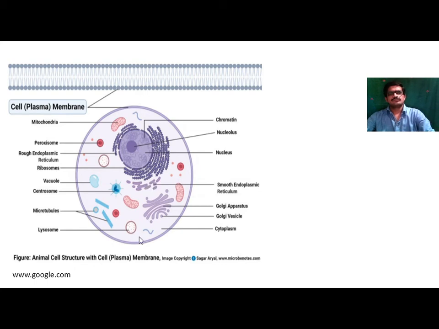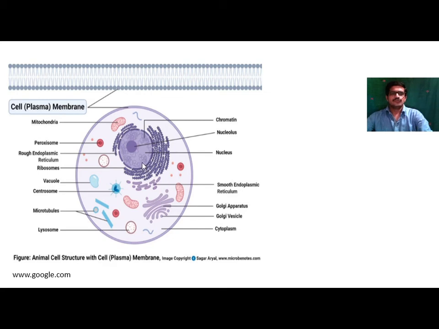Then centriole is present only in the animal cell, it is absent in the plant cell. Vacuoles are present in large number in case of plant cell. Vacuoles are in reduced form in the animal cell, or generally absent.